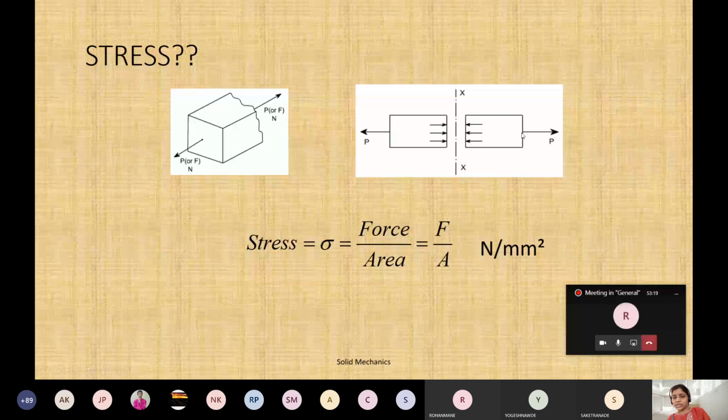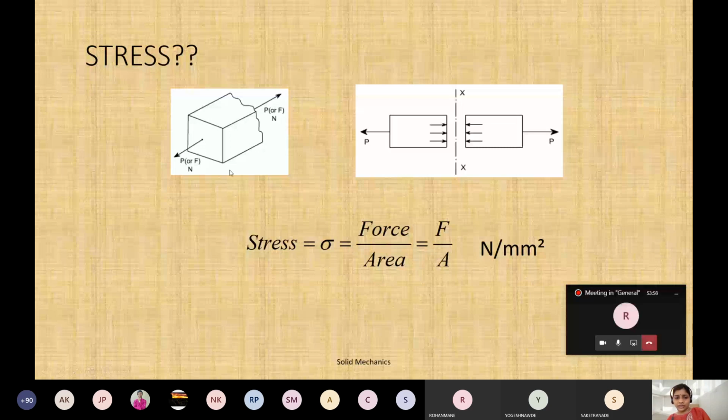Whatever pulling action happens due to this P, the internal stresses of the material will try to resist that motion, and due to this resistance of motion, this will create a stress in the material. Clear? So that's why stress is called force by area. Area means this area, where the force is acting. So stress is force by the area where the force is applied.